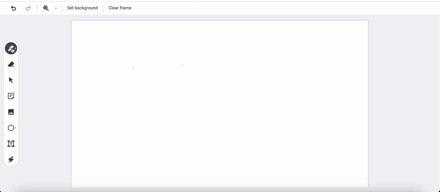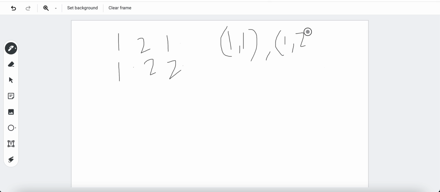So if we sort based on the start time, we are having 1 1 2 2 3 1 2 1 2. Okay, now if we wish to sort it based on the start time, we will be having a pair 1 comma 1, then the next one will be 1 comma 2, and the next one will be 2 comma 2.